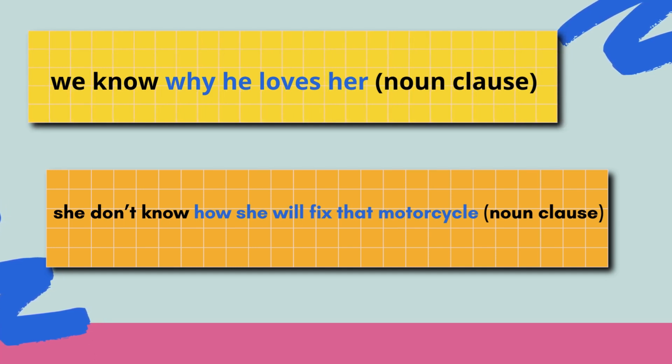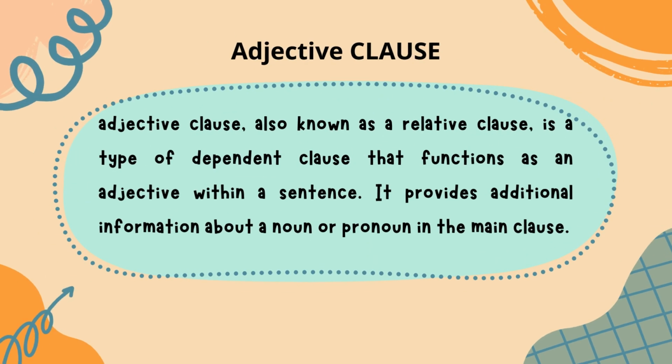Adjective clause, also known as a relative clause, is a type of dependent clause that functions as an adjective within a sentence. It provides additional information about a noun or pronoun in the main clause.